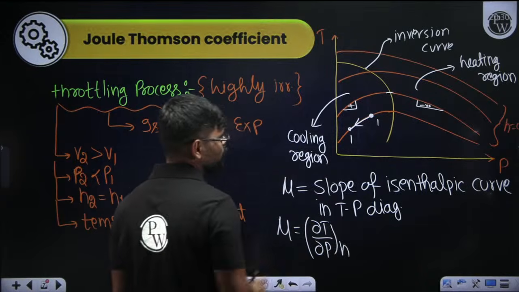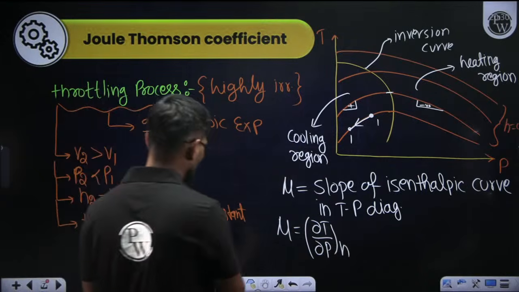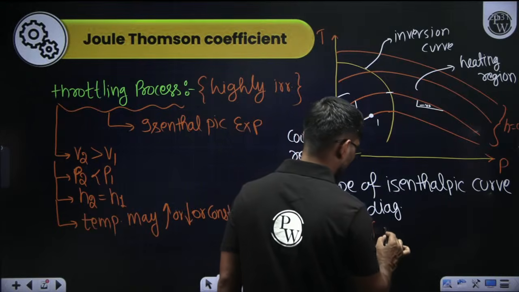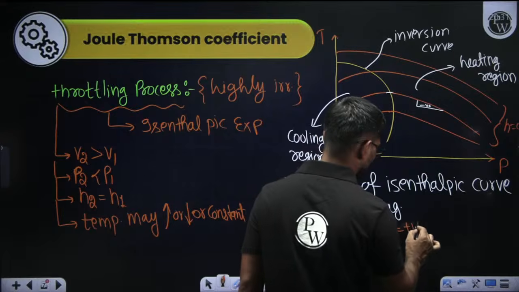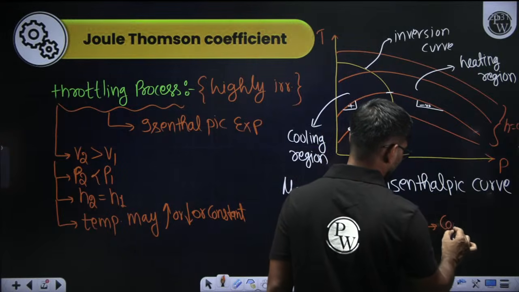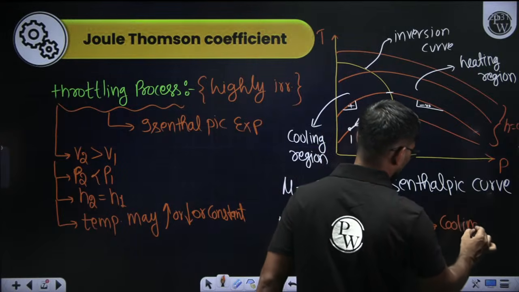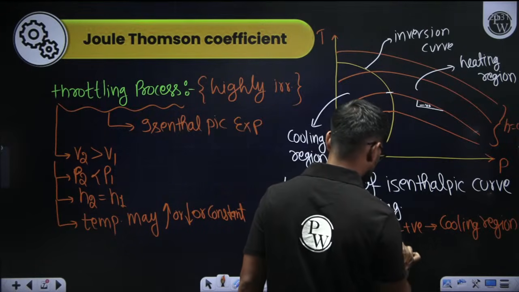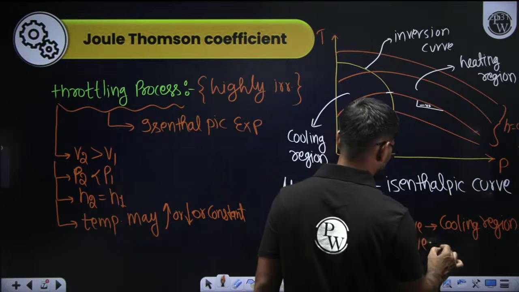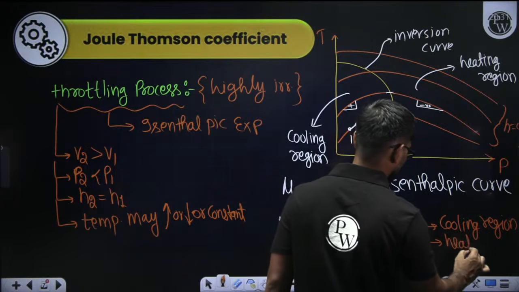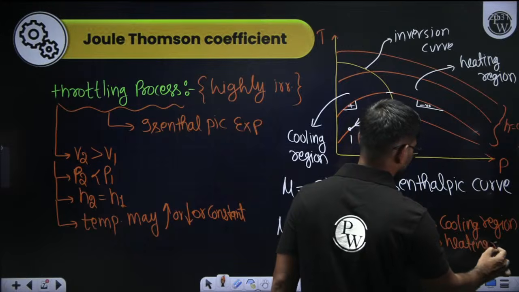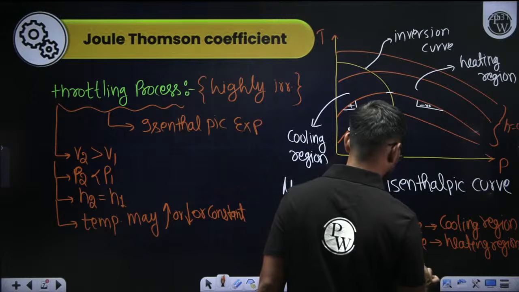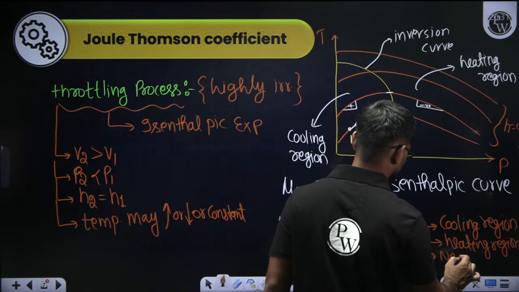This is basically the mu value. If mu value is positive, then cooling region. If mu value is negative, then heating region. If mu value is 0, no temperature change.